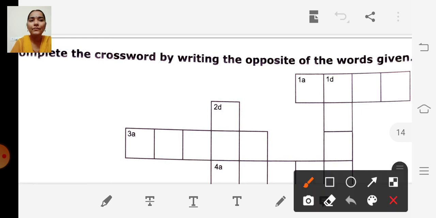Yes, here. Across means from left to right we have to write. So weak. W-E-A-K. Weak.